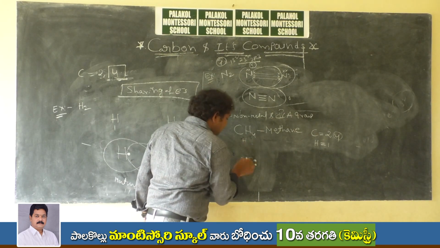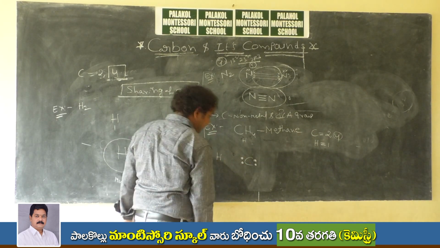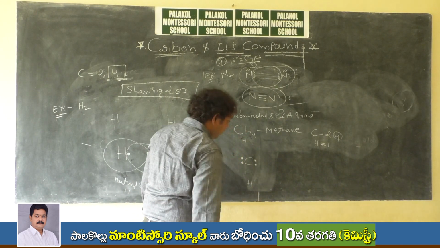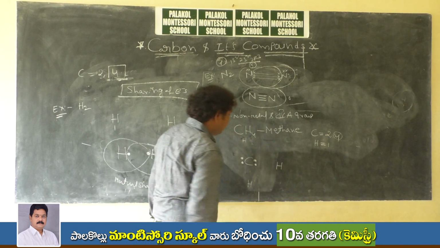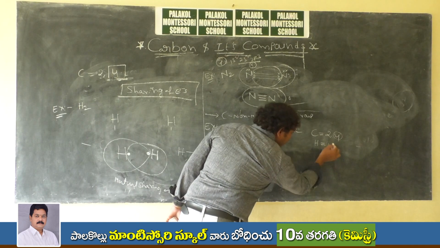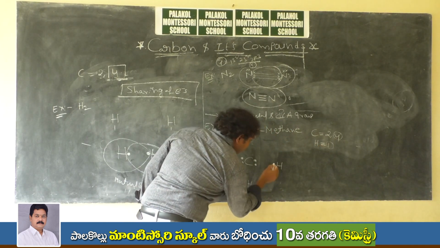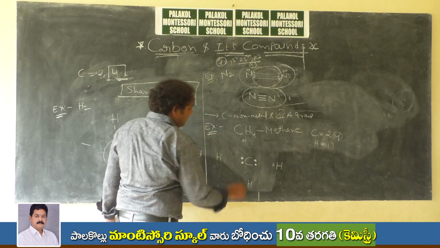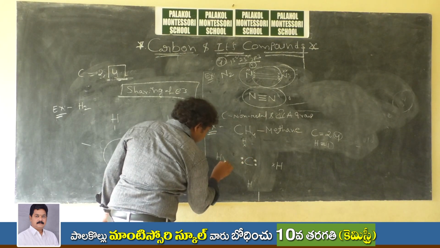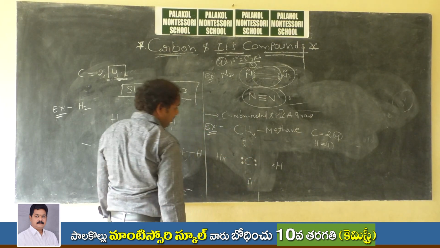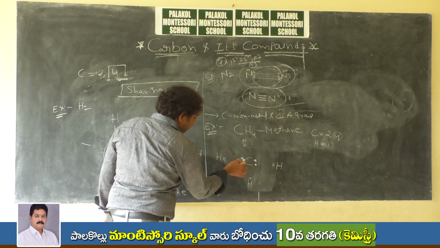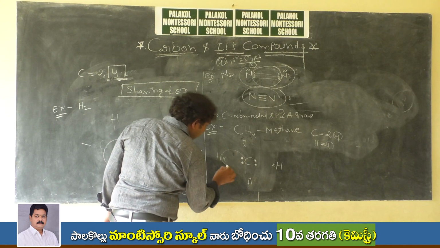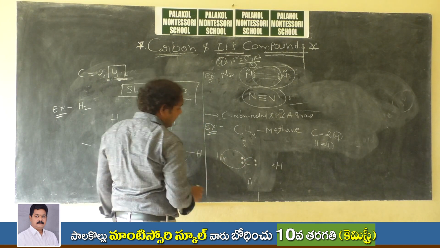So here 1 hydrogen is approaching, another hydrogen is approaching, and so on, for 4 hydrogens. Hydrogen has just 1 electron, which I am representing with a cross mark. Now these two are shared together, and it can form a bond like this.